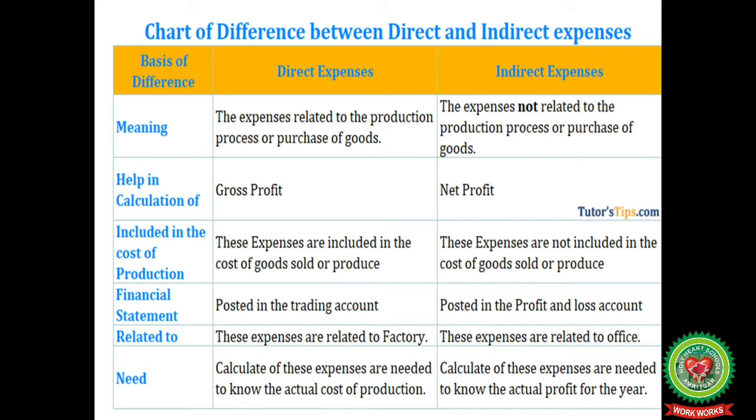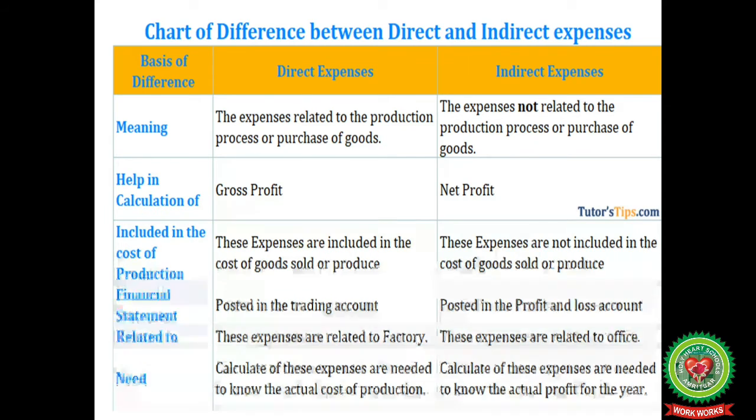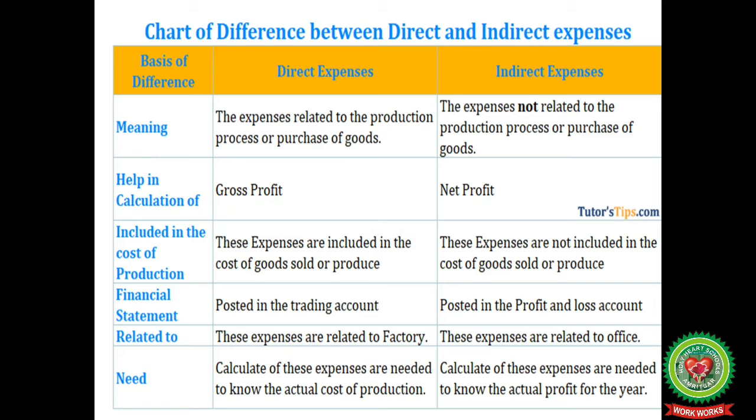Here we have a chart of difference between direct and indirect expenses. On the basis of meaning, direct expenses are the expenses related to the production, process or purchase of goods. Indirect expenses are not related to the production, process or purchase of goods. Direct expenses help in the calculation of gross profit, while indirect expenses help in the calculation of net profit. Direct expenses are included in the cost of goods sold. Indirect expenses are not included in the cost of goods sold.